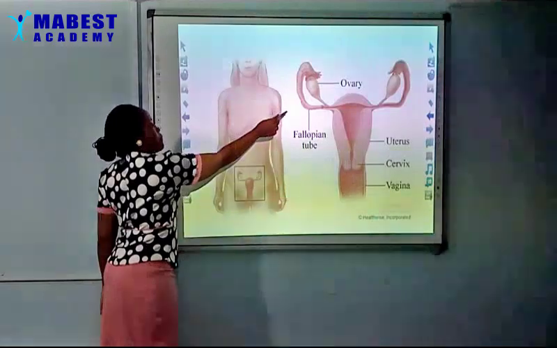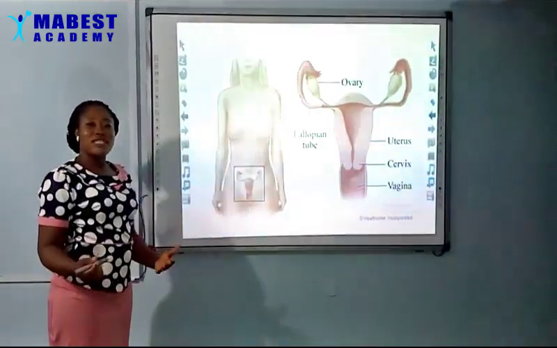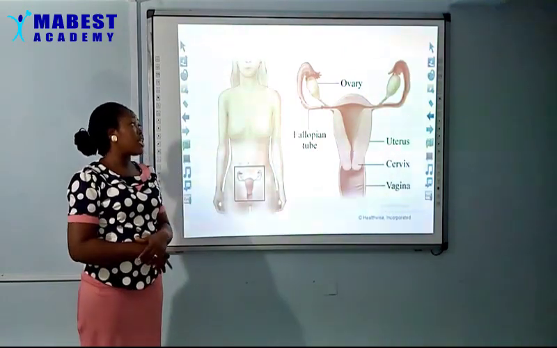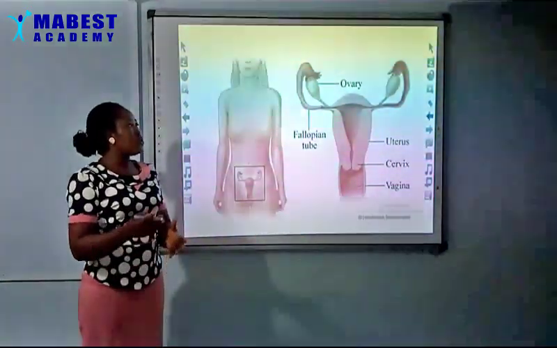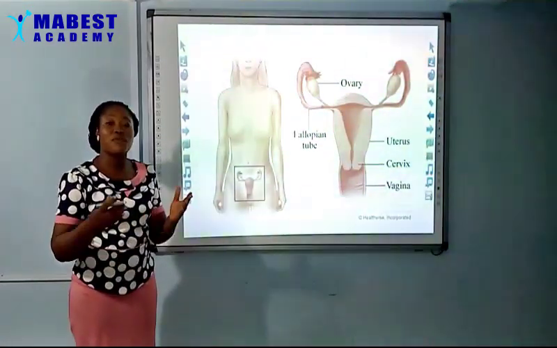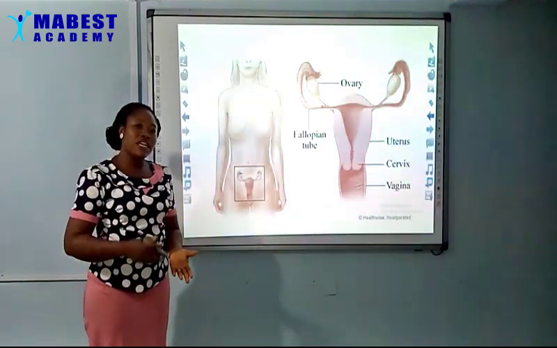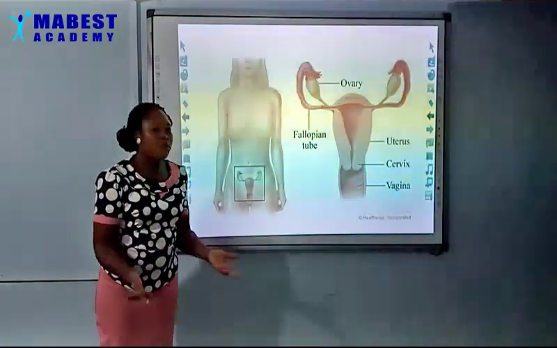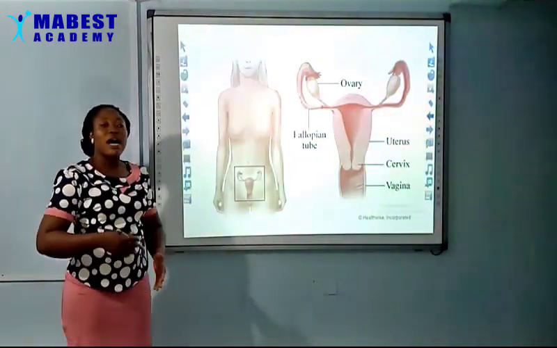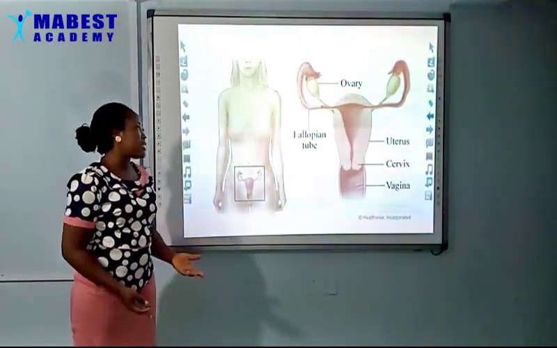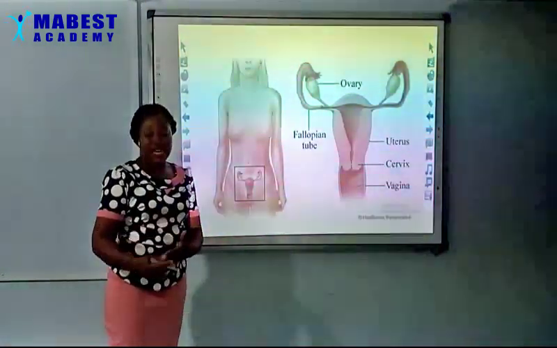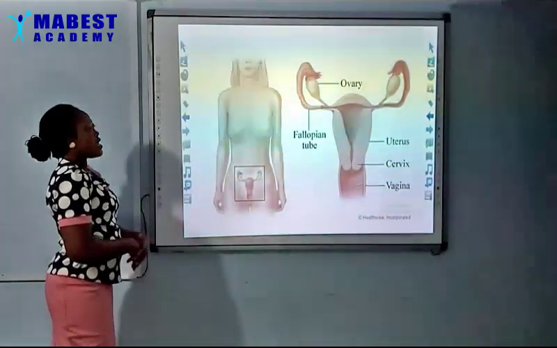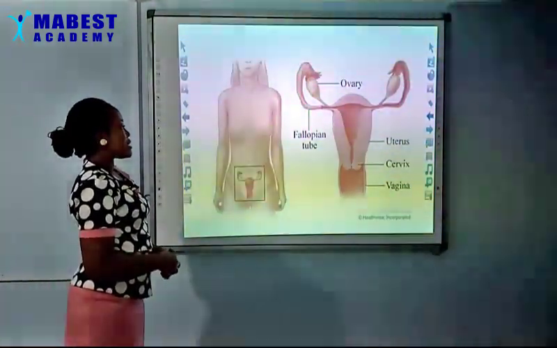But if such happens here, it will get to a time that it will be very painful for the woman, and they will have to do some operation. That is what we refer to as an ectopic pregnancy. We are still going to talk about how pregnancy occurs, how eggs are fertilized, and how all these eggs developed to form the fetus. We are still going to look at that in our next class.